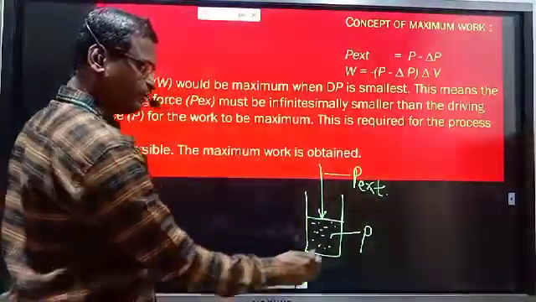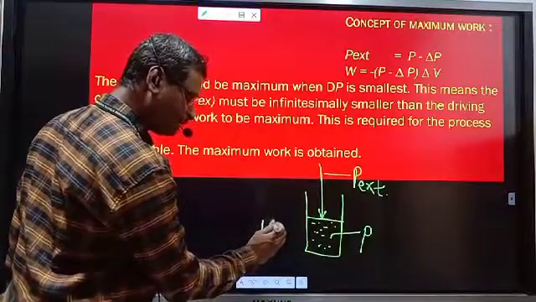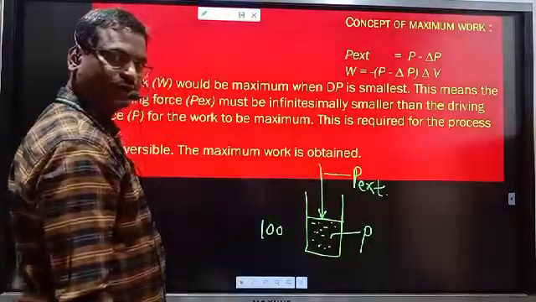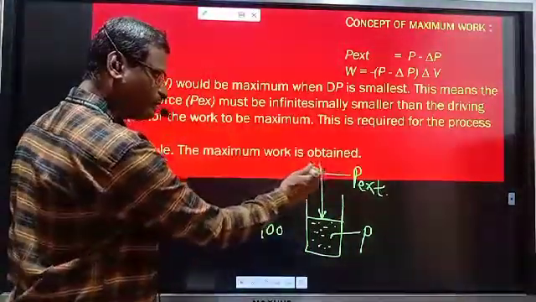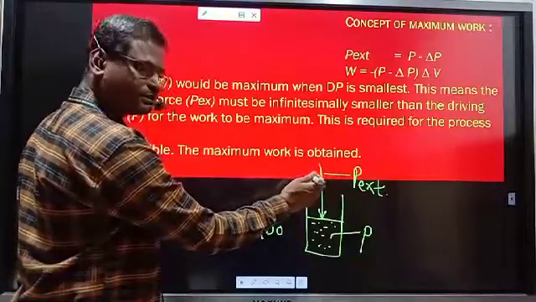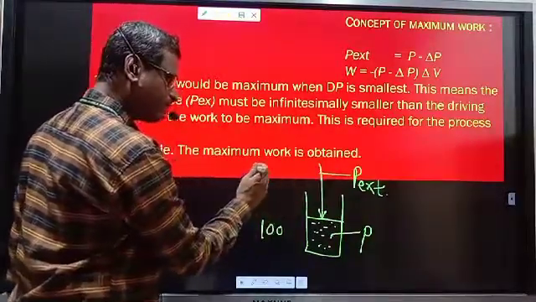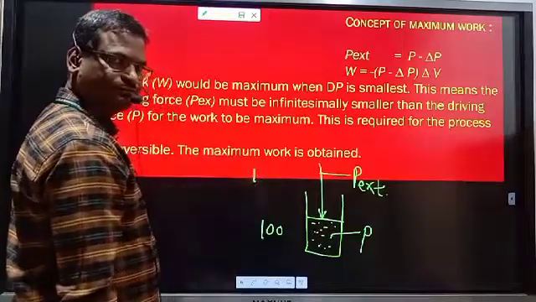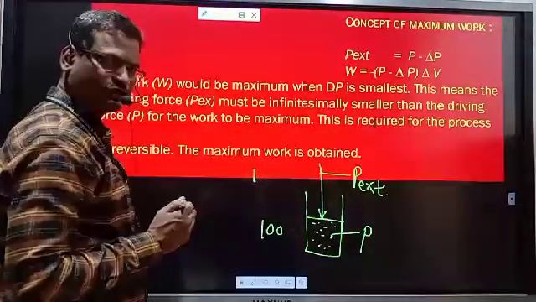If pressure of gas is 100 and pressure of external piston, pressure applied from external side by piston is 1 atmosphere.